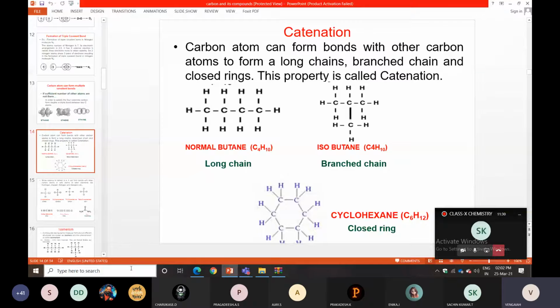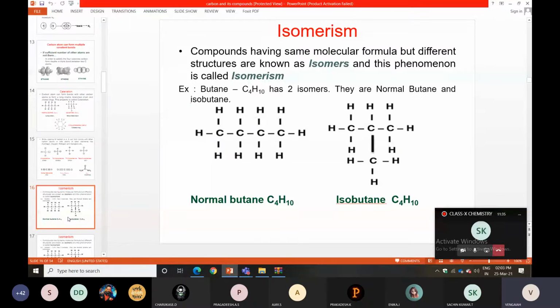The next one I discussed: compounds having the same molecular formula but different structures are known as isomers, and this phenomenon is called isomerism. For example, butane: normal butane and isobutane both have the same chemical formula but different structures. So they are known as isomers.